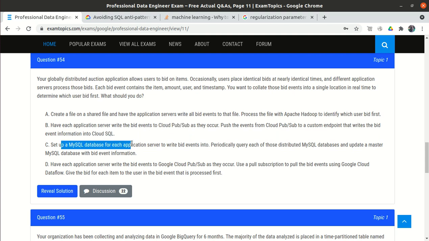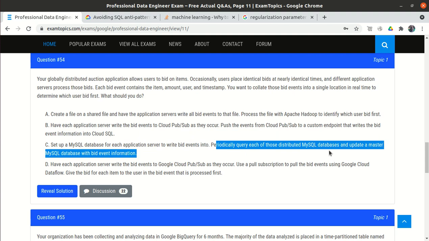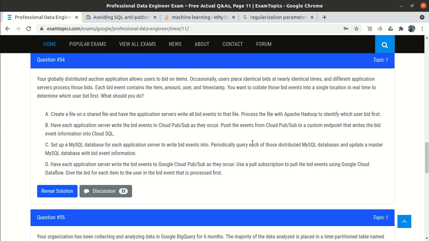Option C: set up a MySQL database for each application server to write bid event info, and periodically query each of the distributed MySQL databases. No, this is not okay, because we need real time. If we write directly into MySQL, it is not real time. So option C is also wrong. Till now we have option B correct, but let's look at option D.